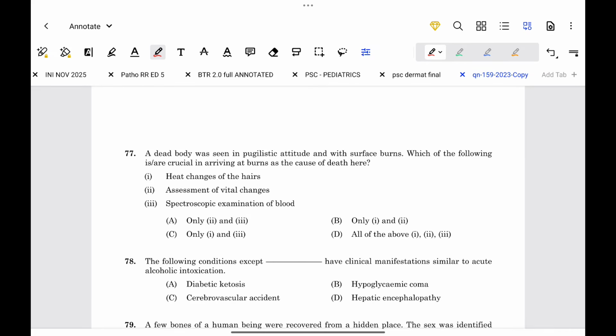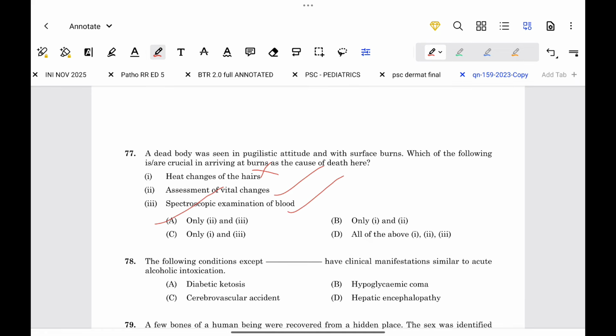A dead body was seen in pugilistic attitude with surface burn. Which of the following are crucial in arriving at burns as the cause of death here? Heat changes of the hairs: this is not that crucial. Assessment of vital changes in spectroscopic examination.